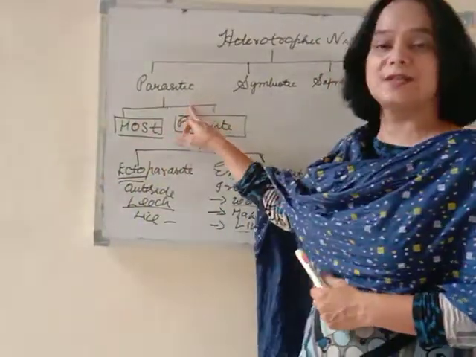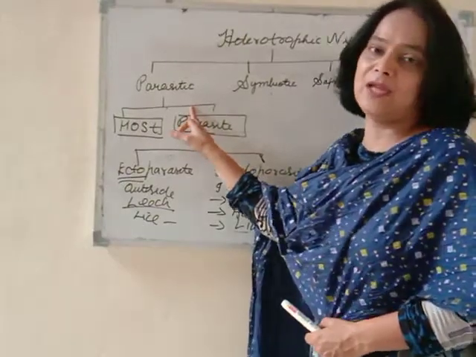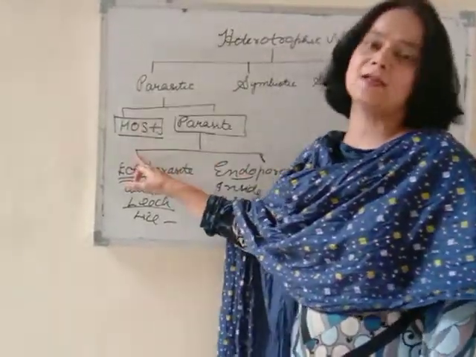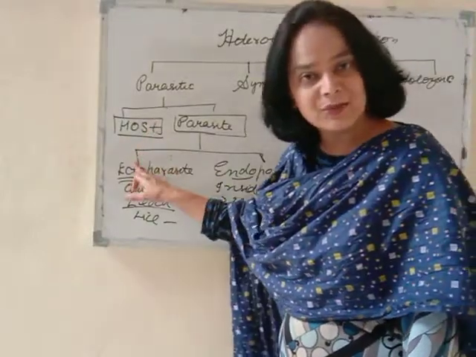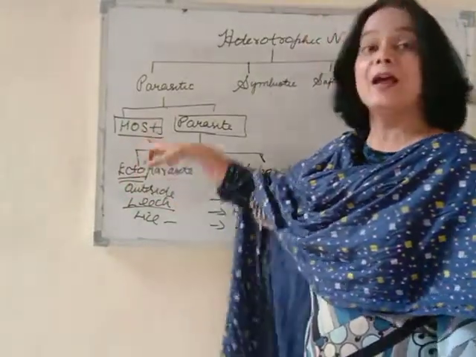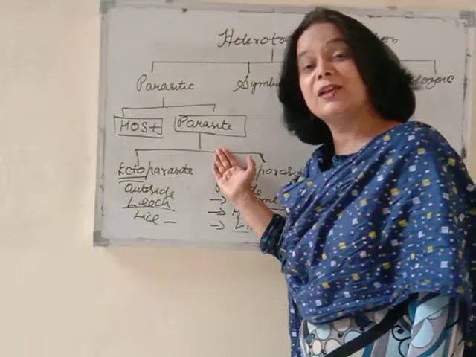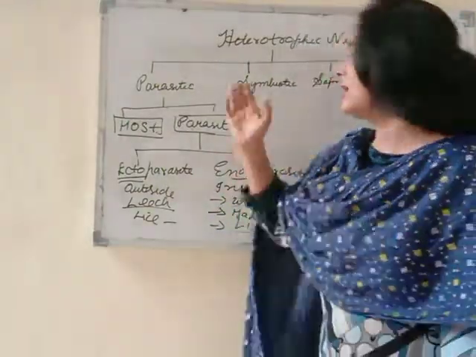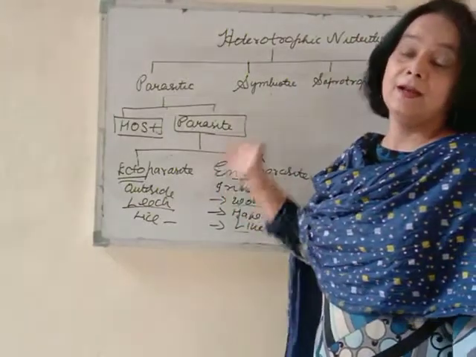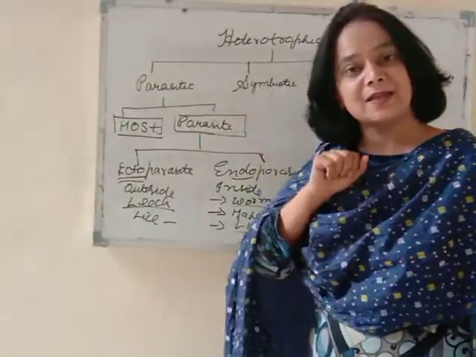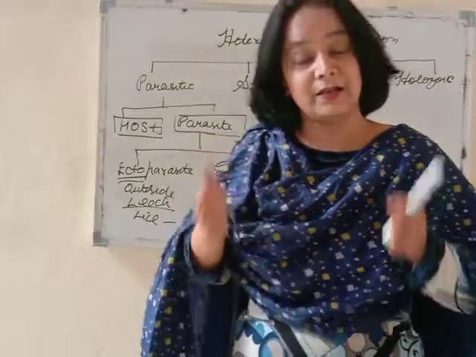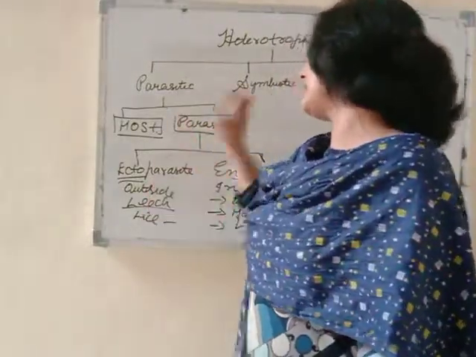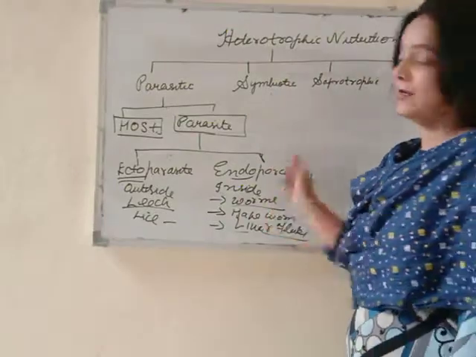Parasitic mode of nutrition is a type of nutrition in which one organism provides food to the other and therefore is at harm. The organism at harm is the host, and the other organism, which benefits by taking nutrition from the host, is called a parasite. Depending on where the parasite lives and from where it procures food, it is divided into ectoparasite and endoparasite.